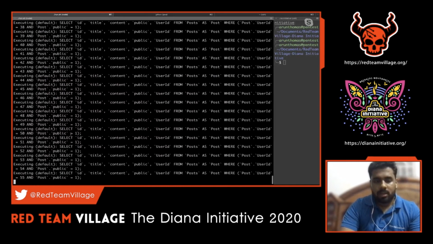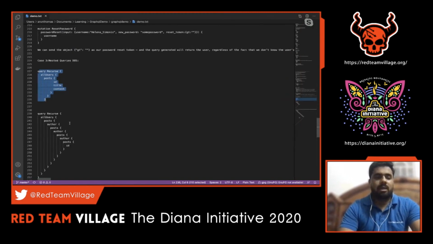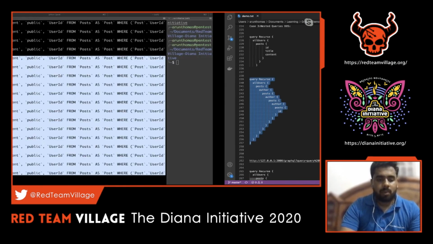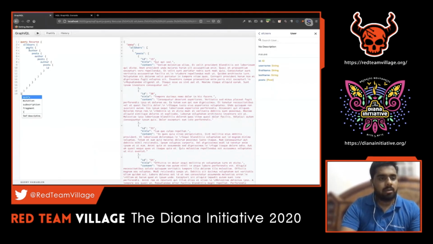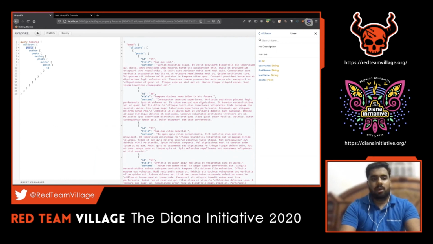So this is a complex task, right? This can go on and on. So what we can do here is start nesting it. Now that we have pulled out a proper record, let me try pulling out some other values. For example, for all users I want to pull out posts, and that post can have author information, and then the author can again traverse back to the post, and the post can have an author again. This can go on and on. For these values, the important thing required is the ID value, because there are three things we can pull out from a post, correct? The end node is the post, so we can pull out ID, title, and content.